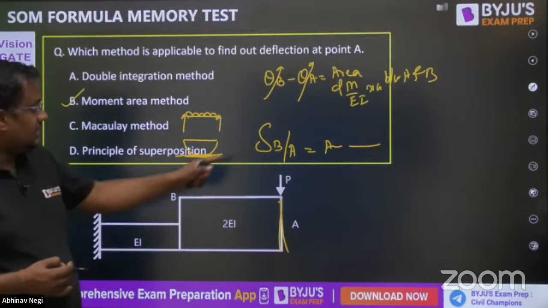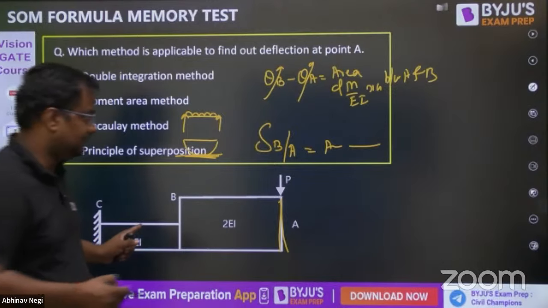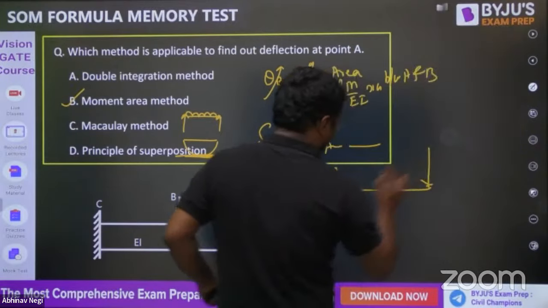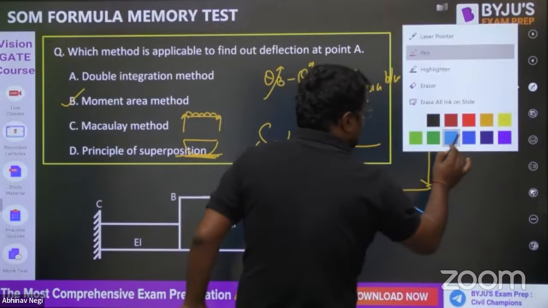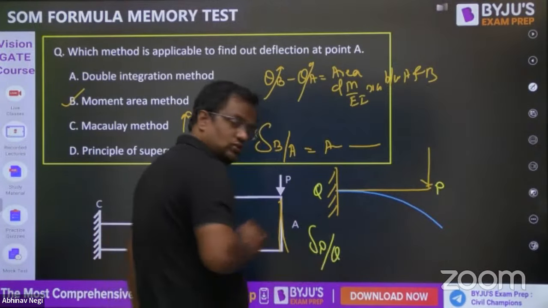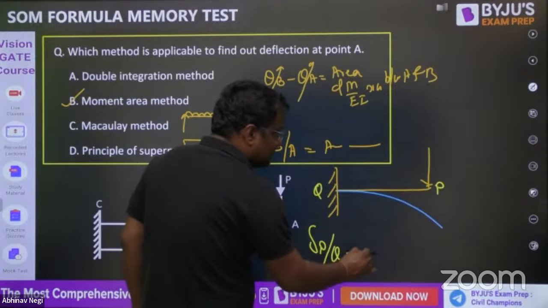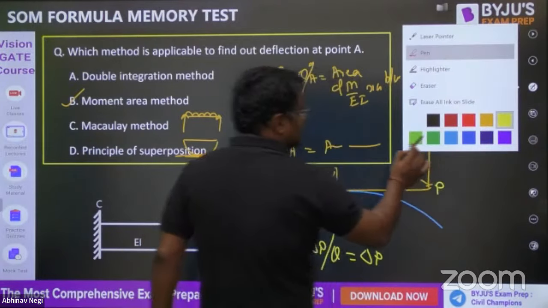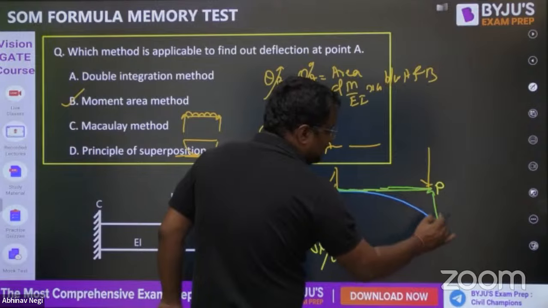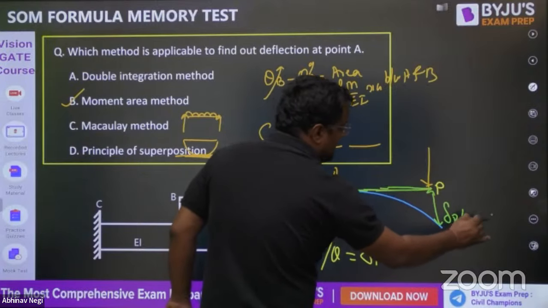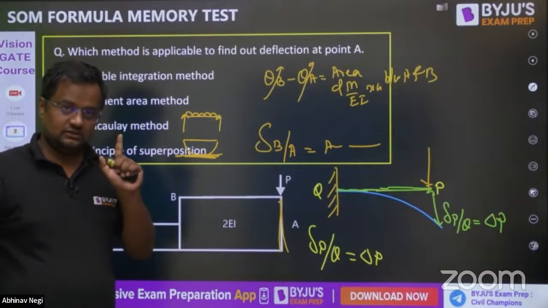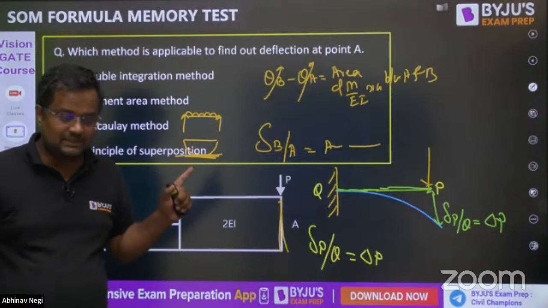Similarly, here is the deflection of A with respect to the tangent at C. In a cantilever, suppose this is the load, even if it is non-prismatic. Suppose this is point P and this is point Q. The deflection of P with respect to the tangent at Q; the tangent at Q is like this. That deflection is actually delta P. So it is used where zero slope is there, in cantilevers and symmetrical simply supported beams.